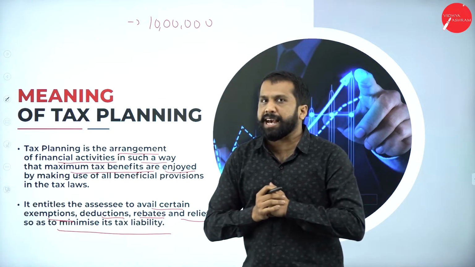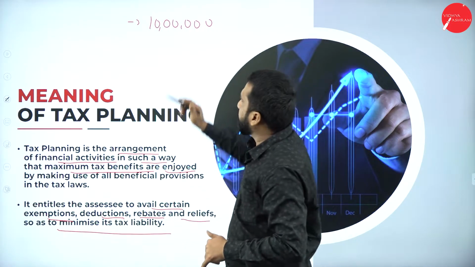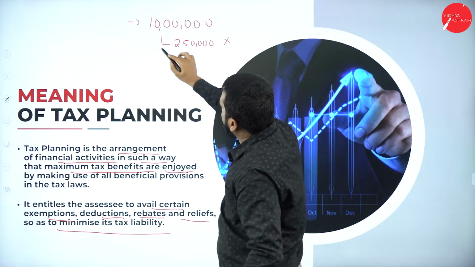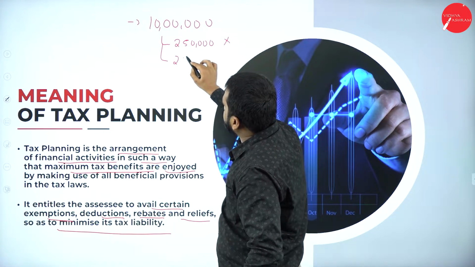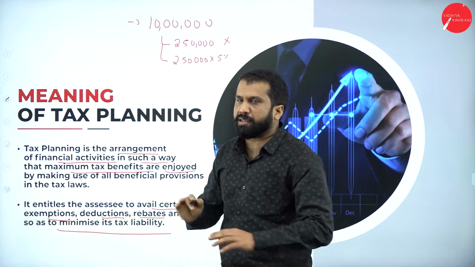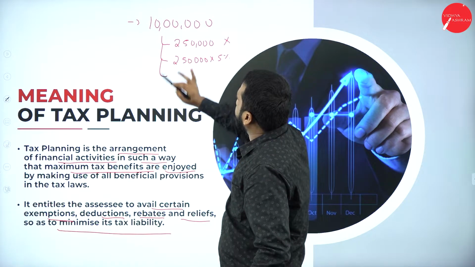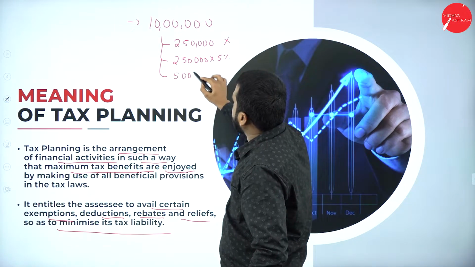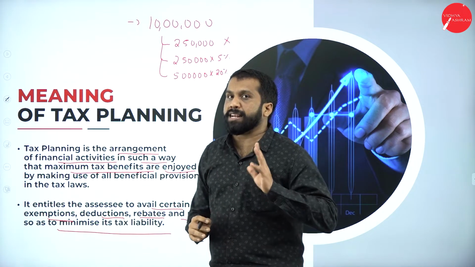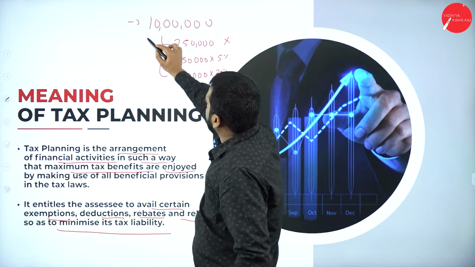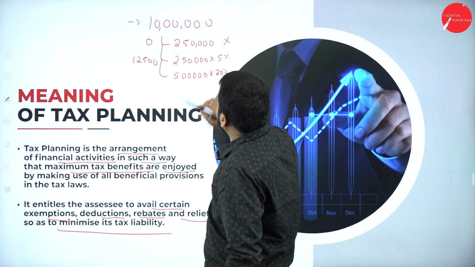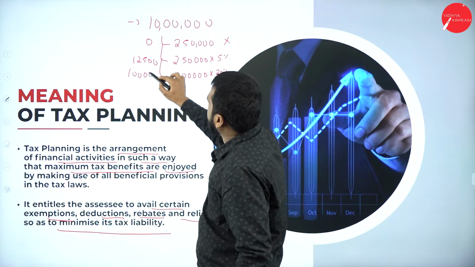Now, what is the tax slab actually? As you know, up to 2,50,000, no tax. 2,50,000 to 5 lakh, on that it will be 5%. Clear? Just assume that 5 lakh to 10 lakh, so balance 5 lakh, on that 20% tax. So how much tax am I supposed to pay? So it will be 0, then 12,500. On 5 lakh at 20%, it will be 1 lakh.